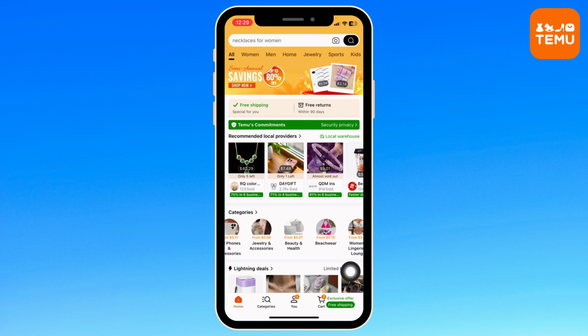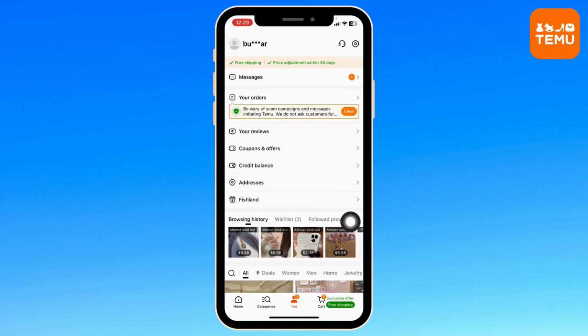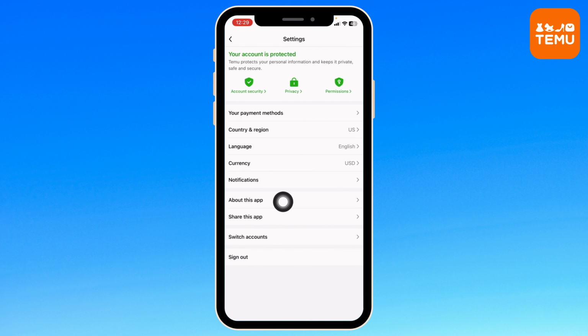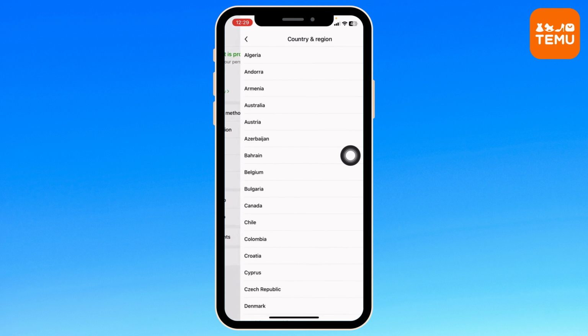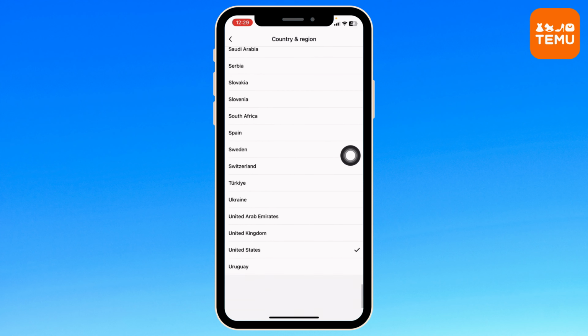Navigate to the option of view. Once you land on the view page, at the top right corner, you're going to find the settings icon. Click on it. Now head over to the option of country or region. Make sure you have set it to US.